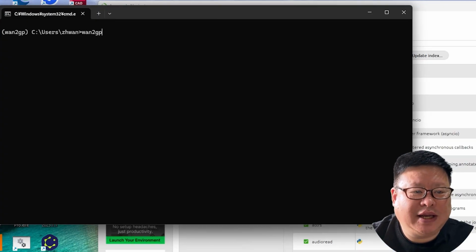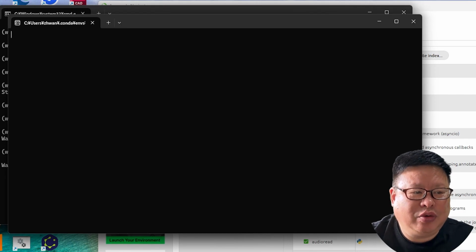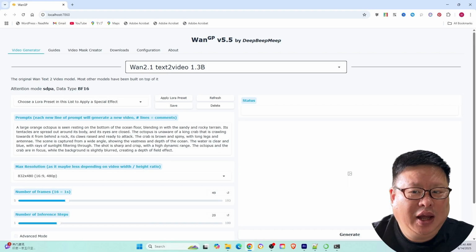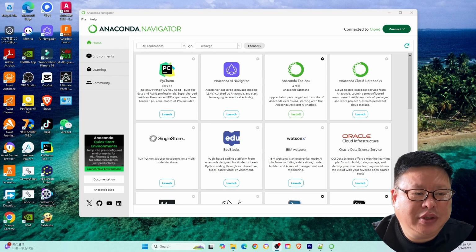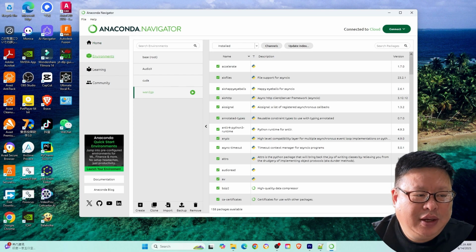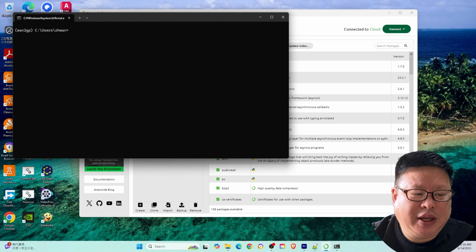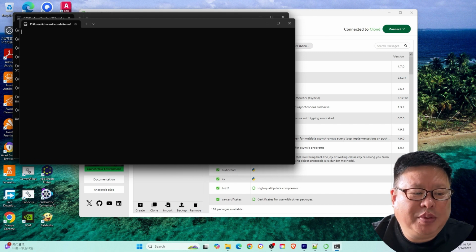For convenient access to the platform, I have created a batch file that automates the startup process. How to use: open Anaconda and go to Environments. Launch Wan2GP and open the terminal. Run the batch file, execute the BAT file in the terminal. The script will automatically start the project and open your browser.